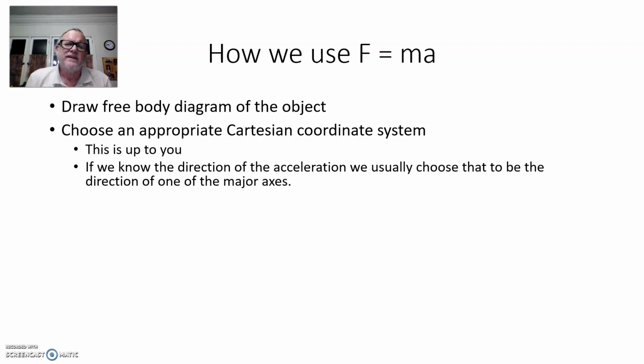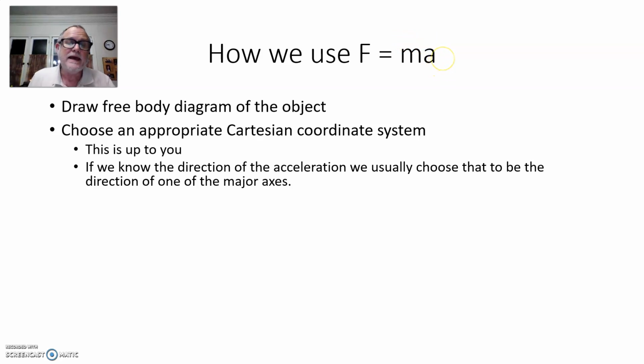And usually, in most cases, if we know the direction of the acceleration, we have some information about the acceleration, and we know that it's got to be going parallel to an object, or it's got to be going up or down or something. We'll usually choose the direction of the acceleration to be the direction of one of the major axes, either the x or y or z axis.